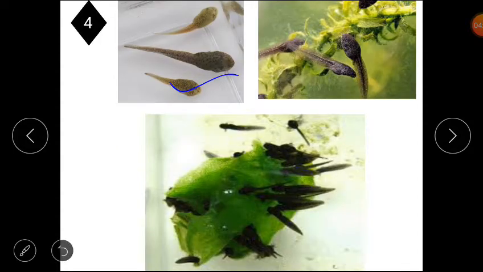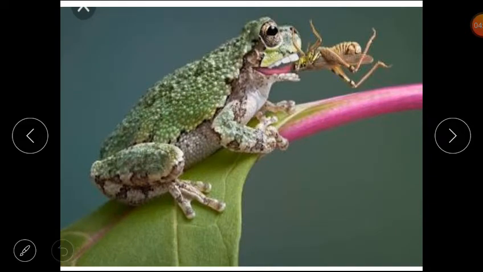Tadpoles eat plants and mosses growing in the water. मोजेस होता है काई जो होती है ना, ग्रीन कलर की काई जम जाती है हर जगह जब वाटर गंदा होने लगता है, that is mosses. And frogs eat insects. I hope you understand the answers.